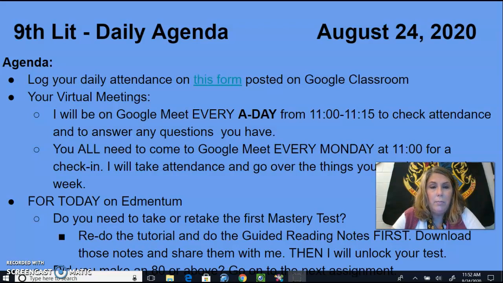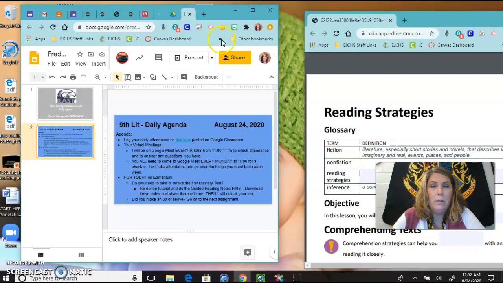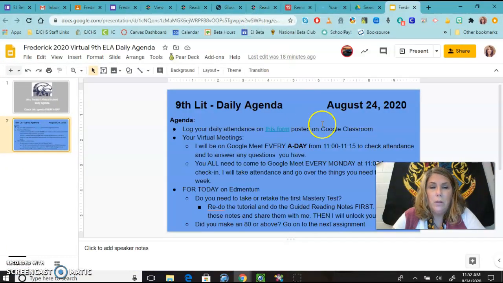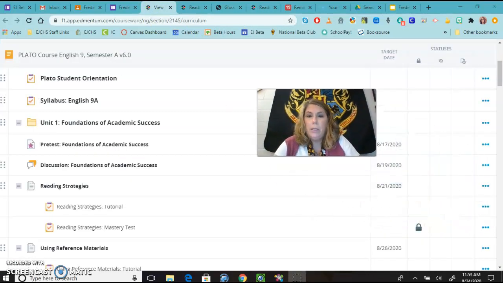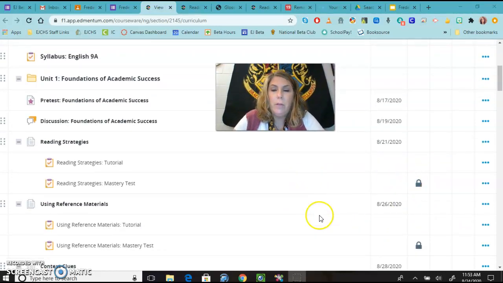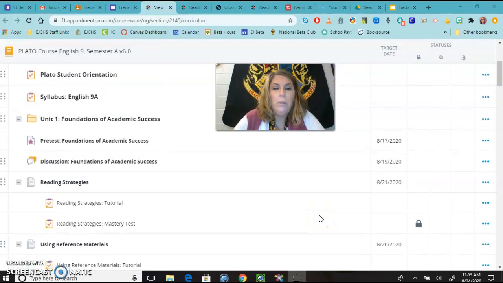So let me back out of here again. And okay, let's go over here. And let's see, going to Edmentum. Okay. So what you will notice is that I have gone through and locked all the mastery tests in Unit 1. You are not going to be able to take the mastery tests, including retaking the Reading Strategies Mastery test if you have failed it. You will not be able to take that until you have gone through the tutorial and you have taken some notes.